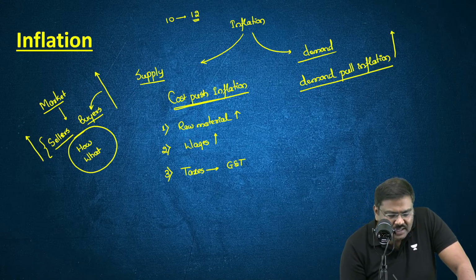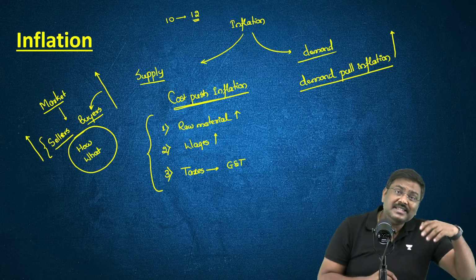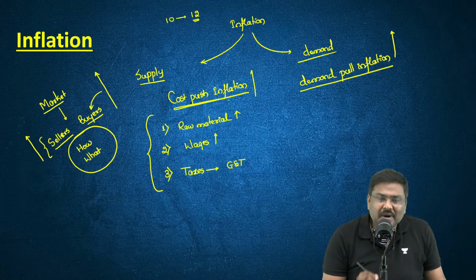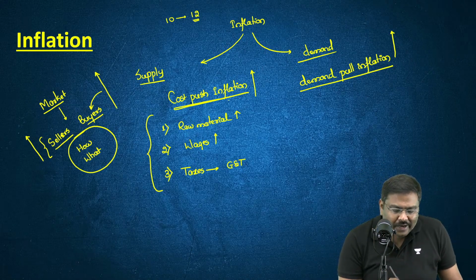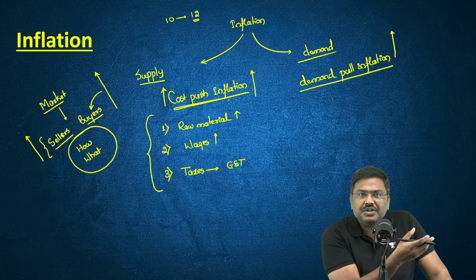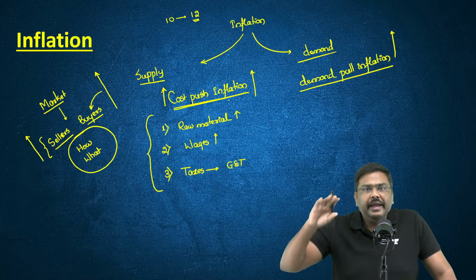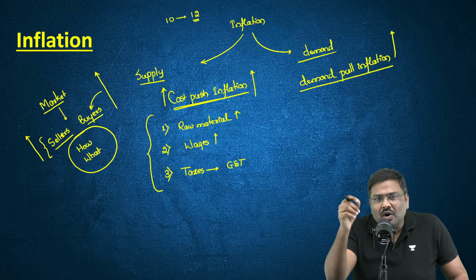So there are various factors on the supplier side, various factors on the seller's side, which will contribute to increased market price of the goods or services. And that in turn will lead to a type of inflation called a cost push inflation. Everybody is okay with this idea? Can I shift to the other side now? That is called a cost push.